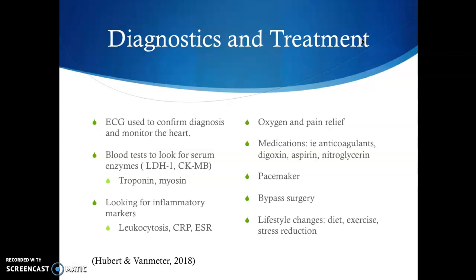Again, like with any tissue damage, inflammation usually follows, so tracking inflammatory markers such as ESR and CRP can be helpful for clinicians. Common treatment modalities include applying oxygen to increase perfusion. Medications such as nitroglycerin for vasodilation during acute angina episodes, and analgesics for pain control, as MIs are rather painful. Long-term treatment includes digoxin to reduce cardiac workload or to regulate arrhythmias, which often result from infarction. Aspirin or other anticoagulants are often prescribed to thin the blood and reduce chances of clots.